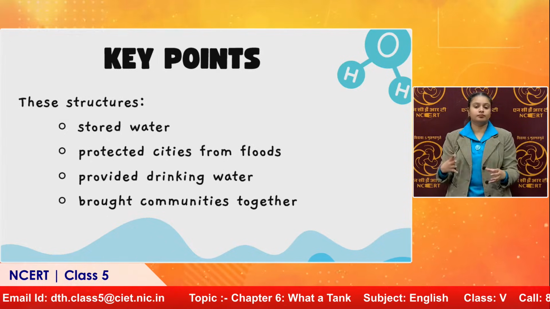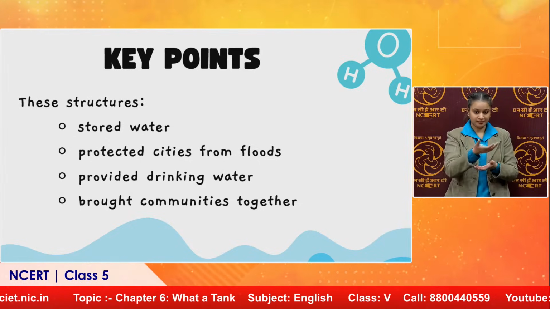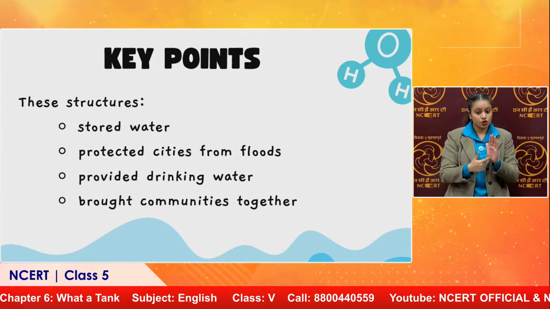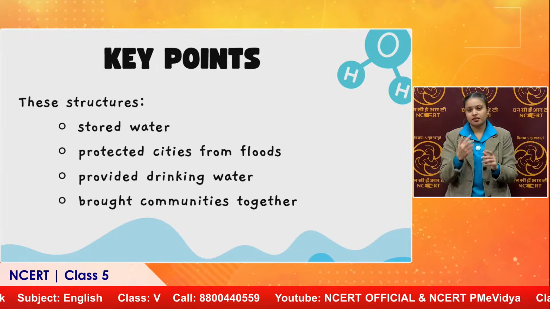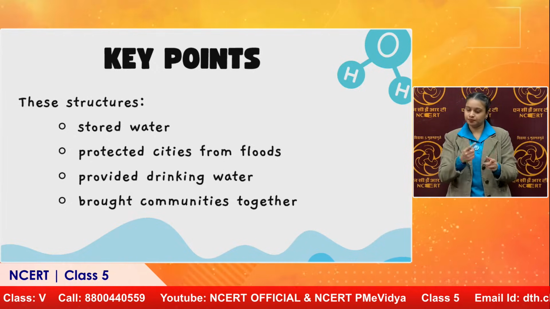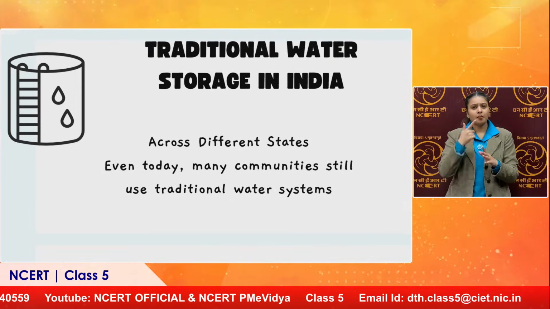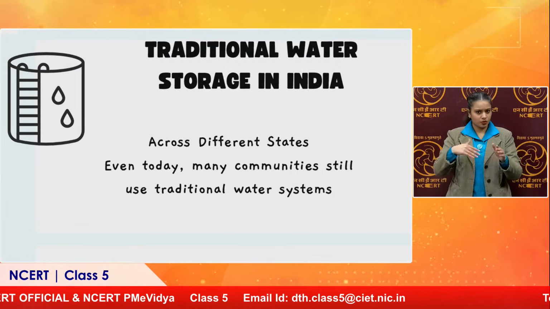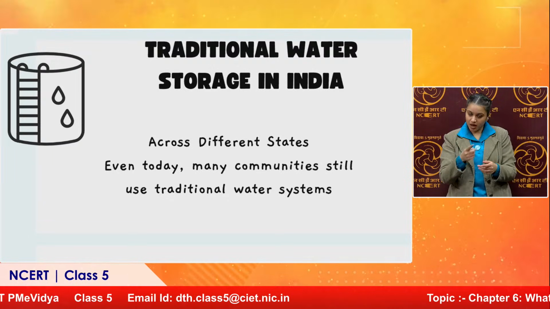People used to go there to get water and even pray to show their gratitude towards water. That was a great thing, because we must be grateful for whatever resources we have. In fact, in Delhi also we have many bowlies. There is one very famous in central Delhi. All the kids should visit that place so that they can understand the structure. Yes, you are talking about Agrasen ki Bowli, which is in Delhi.